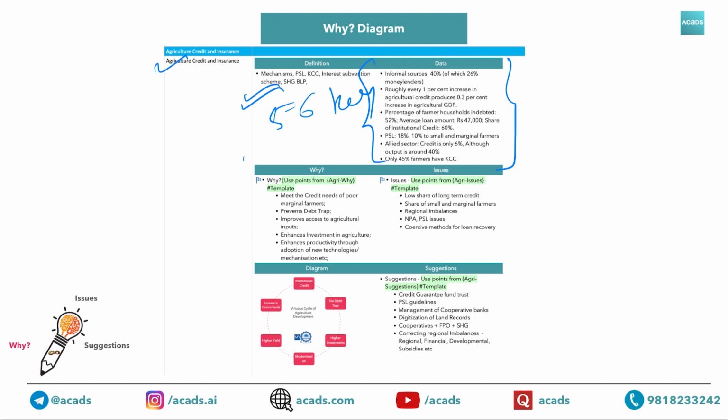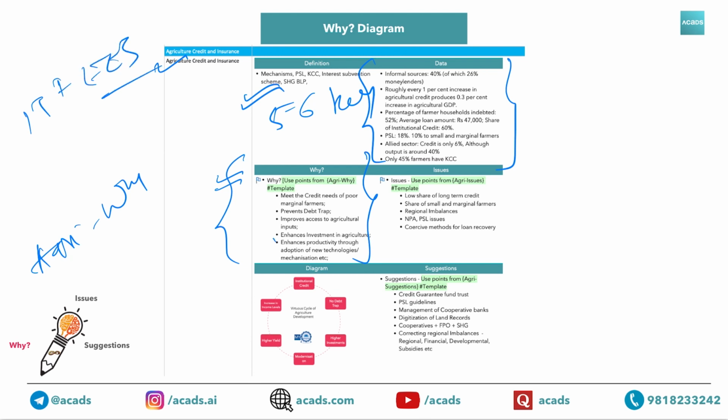But here we were discussing the Y sub part. For the Y sub part, as we have mentioned here, use points from the Agri Y template. So this is the Agri Y template only. In the Agri Y template, you had IT fees and then the diagram. Here you have used IT fees: meet the credit need of poor marginal farmers, prevents debt trap. This you studied in My IIT Indore. Improve access to agriculture inputs. So this is for I.